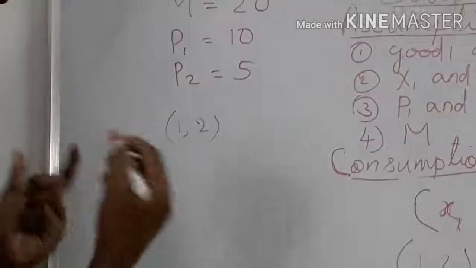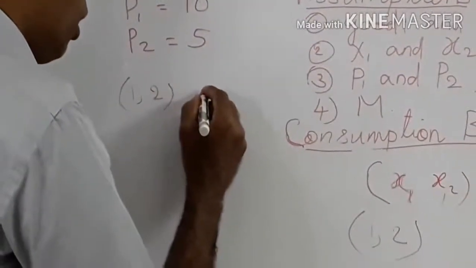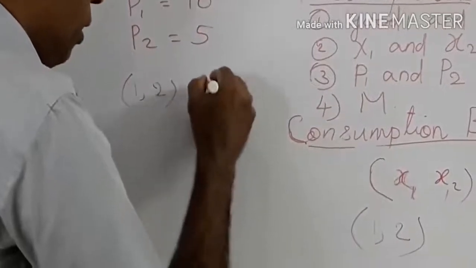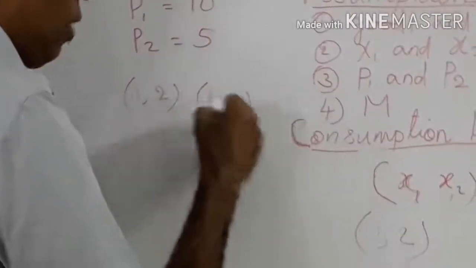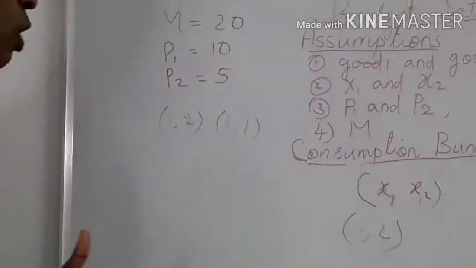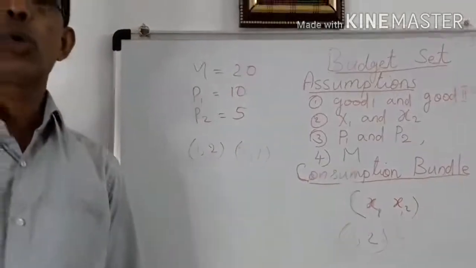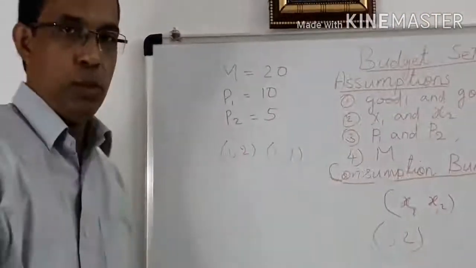And there are many bundles. Another consumer purchases a bundle (1, 1). That means he purchases 1 kilogram of good 1 and 1 kilogram of good 2. There are many bundles available to the consumer.